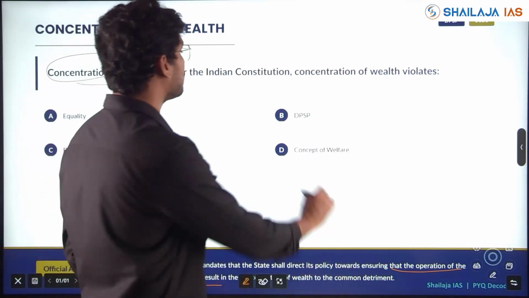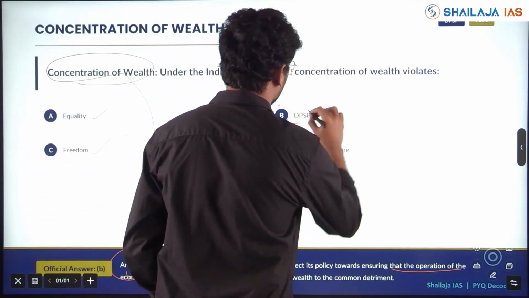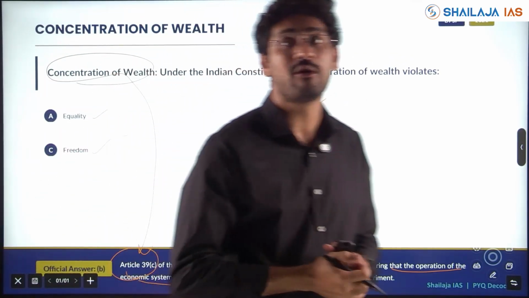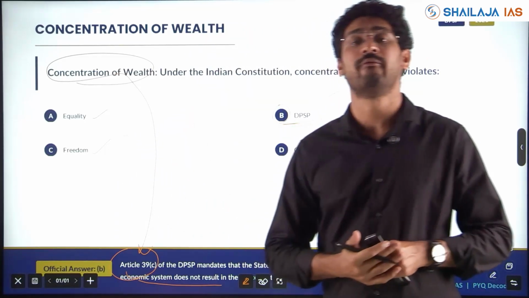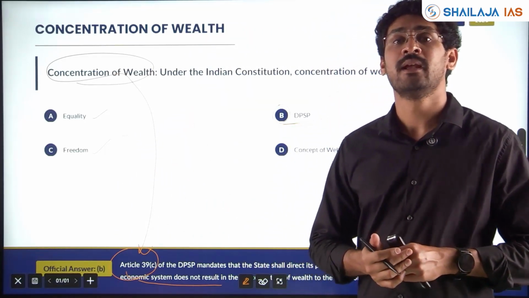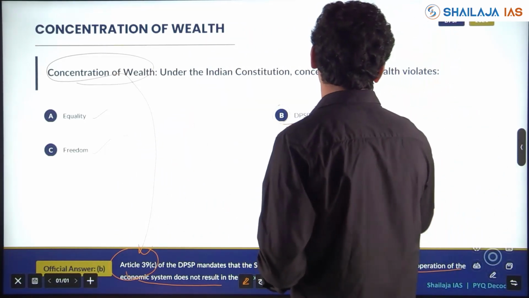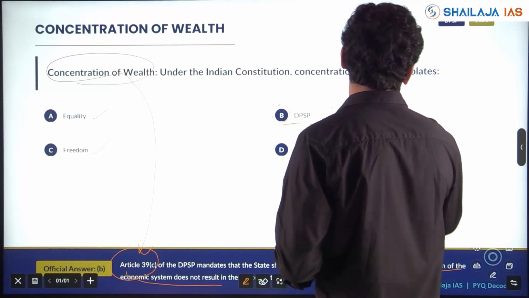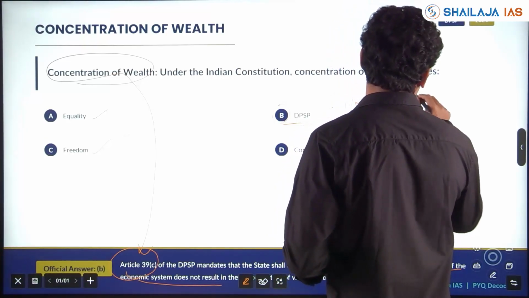So this violates DPSP. Is it enforceable in a court of law when there is a concentration of wealth under DPSP? No, it is not enforceable because it is non-justiciable.